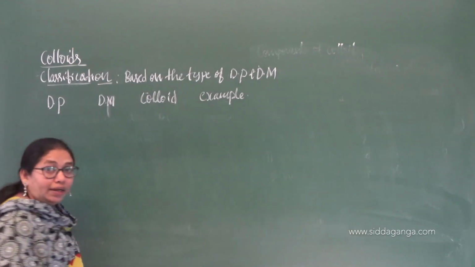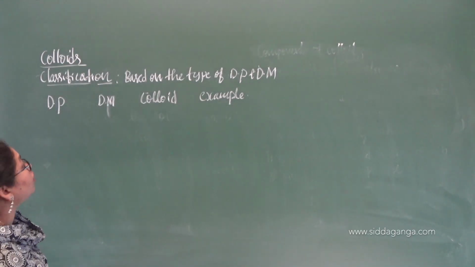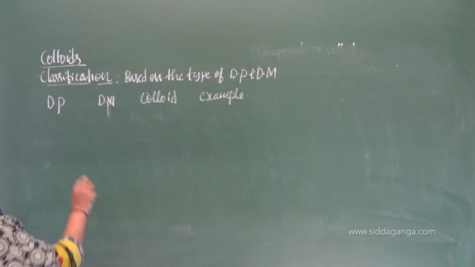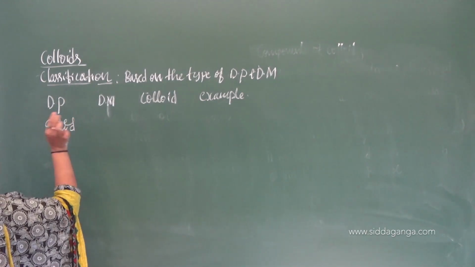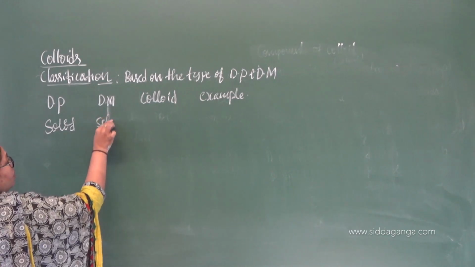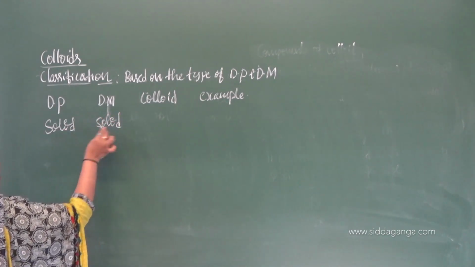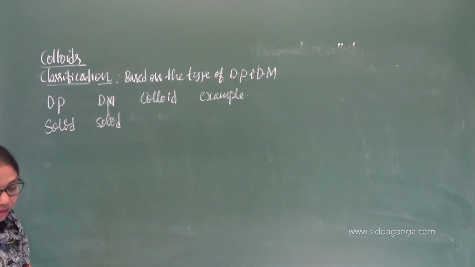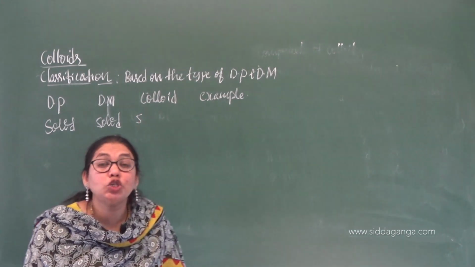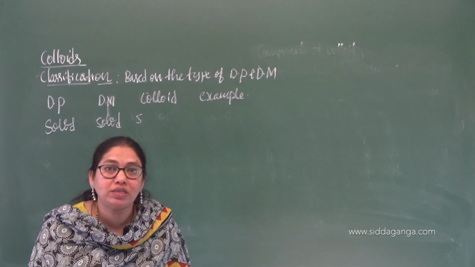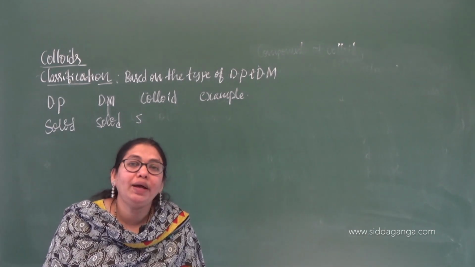The first one: if the dispersed phase is solid and the dispersion medium is also solid, we call such a type a sol. Colloids are also called sols, S-O-L-S. Both are the same, colloid or sol.